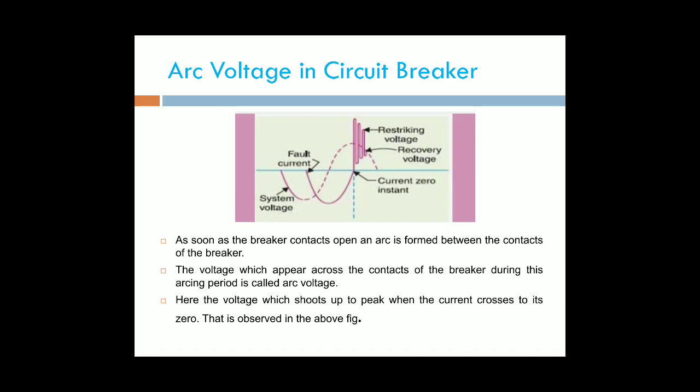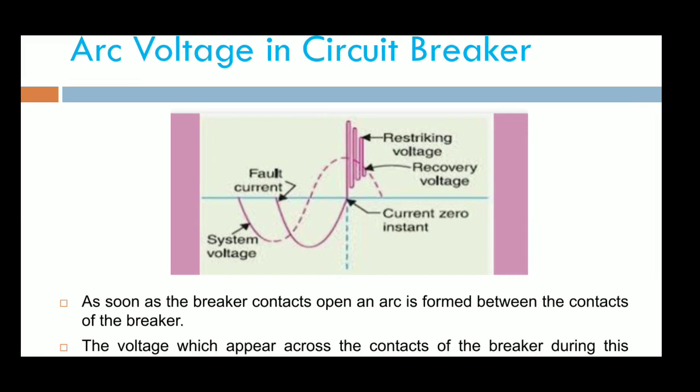While observing the graph, we are representing the system voltage. This is the system voltage graph and this is the fault current. In that half cycle there is no fault current, and after that it reaches zero, and again some oscillations will be obtained. When the contacts open, we measure the voltage. That voltage is known as the arcing voltage.